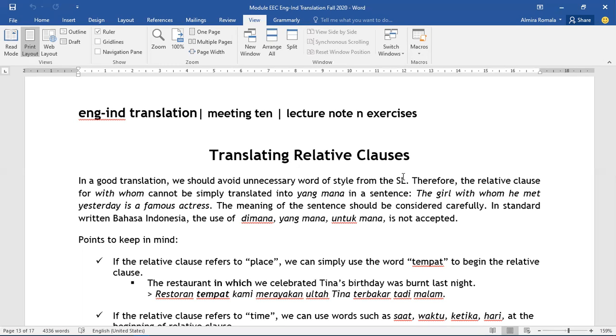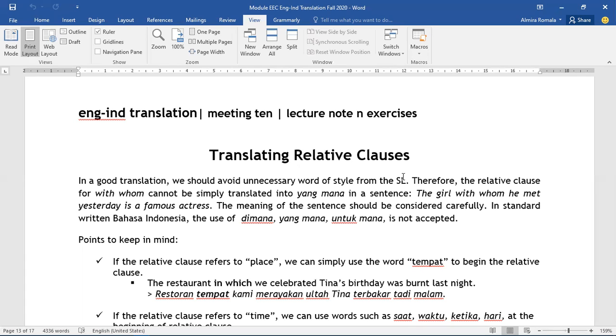It has become a common mistake, and it is common in conversational use, but in scientific and formal writing, it is better for us to avoid this kind of style. So avoid the use of yang mana, di mana, untuk mana, so everything with mana.